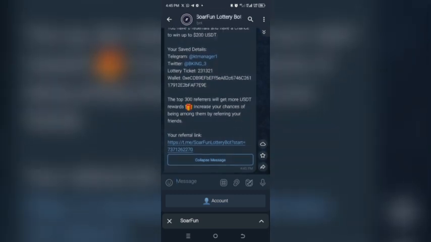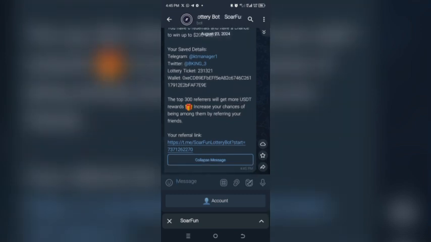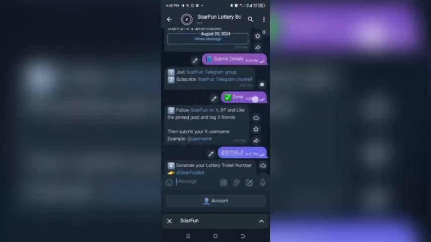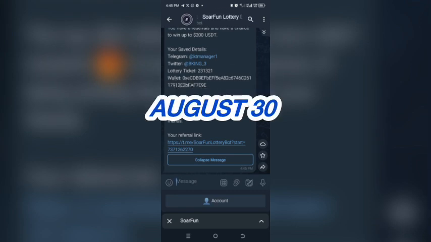You understand? Then if you can refer, you refer, because if you refer, you will be climbing the leaderboard. Then you will get to the top 300 people. But if you can't refer, just leave it like that. You can randomly get a reward of $6, $3, or $10. But if you can refer, then you'll be going for a bigger reward. If you can't refer, just register like this. You are done. When they start doing distribution, you may get $6, $3, or $10. You understand?